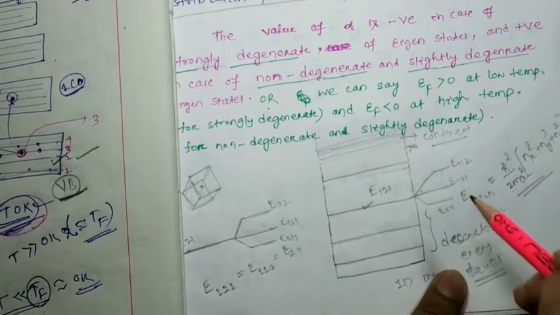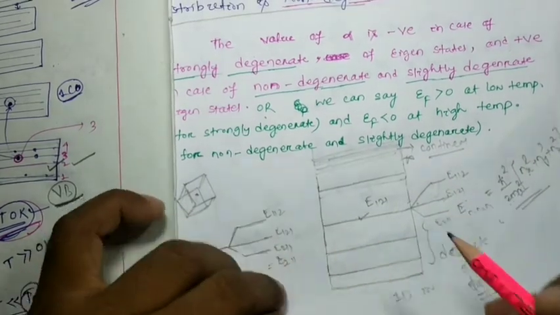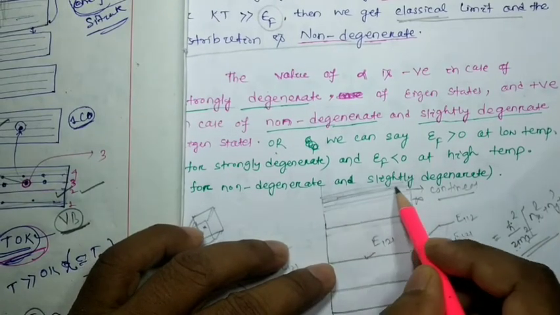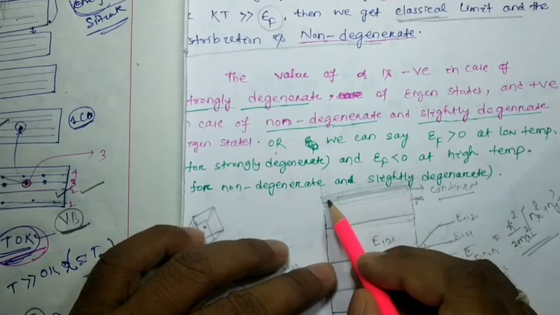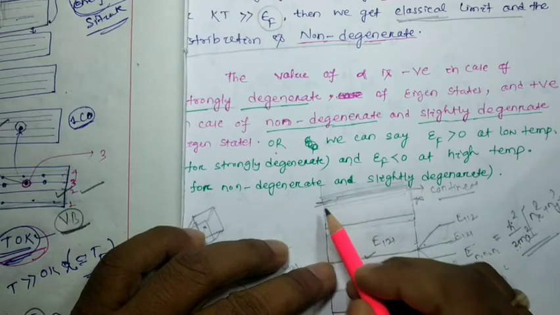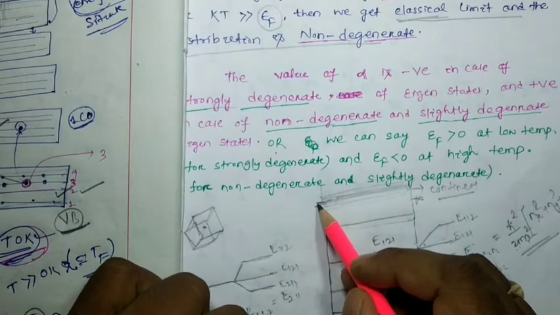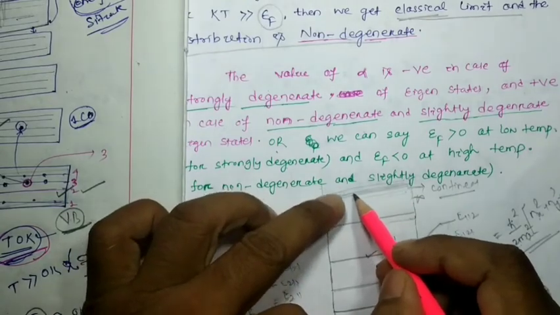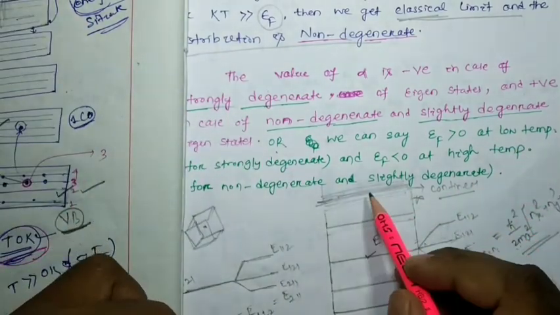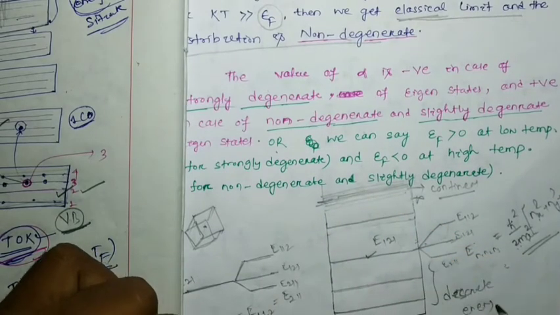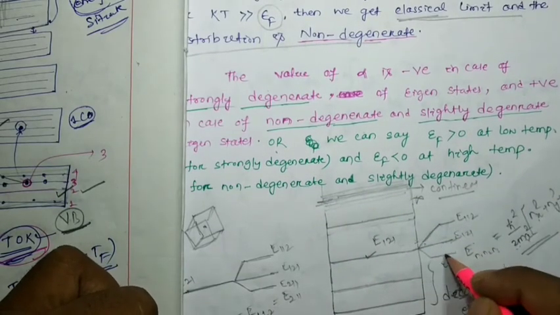So if the energy states are not discrete but continuous, suppose here one energy level is there, very close another energy level is there. Suppose this energy level has some degeneracy, and this level has some degeneracy, but the degenerate energy levels overlap with each other. That means they are fully overlapped, they are continuous with each other, not discrete. So here the particle can be here or here or here.